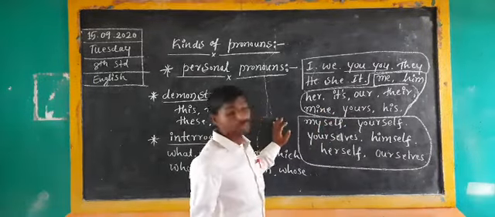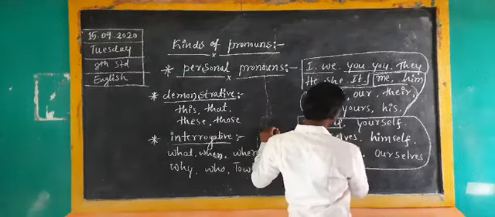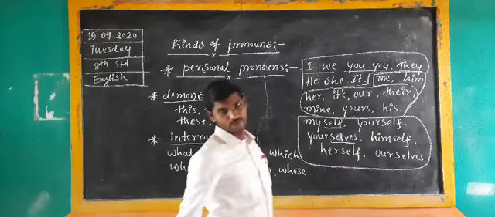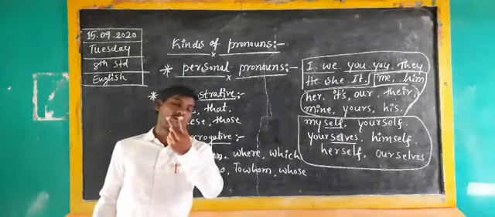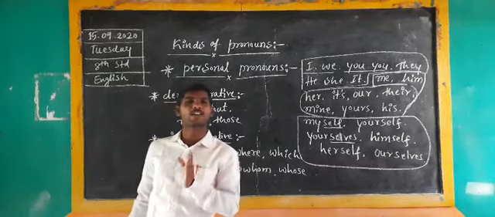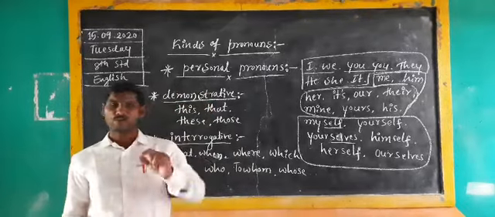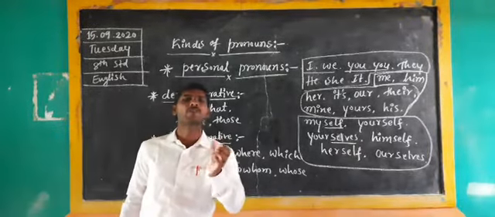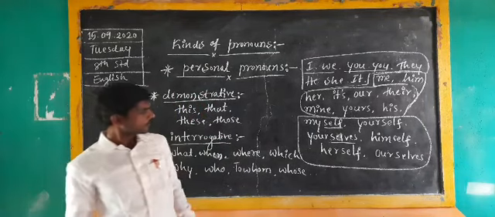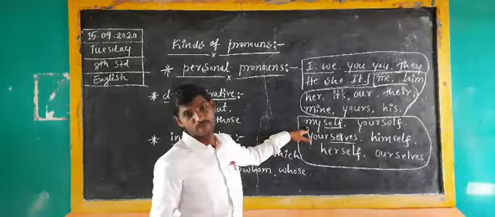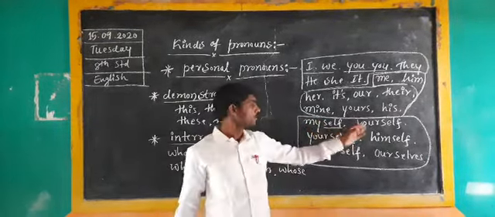Here, reciprocal pronouns are there. Reciprocal pronoun means there are two words, selves and self. You have to understand the differentiation between the two words. One is self, one more is selves. Where we have to use self, where we have to use selves. We have to use self only after the pronoun of singulars. For example, myself. Here, my is the singular. That's why we have to use myself.